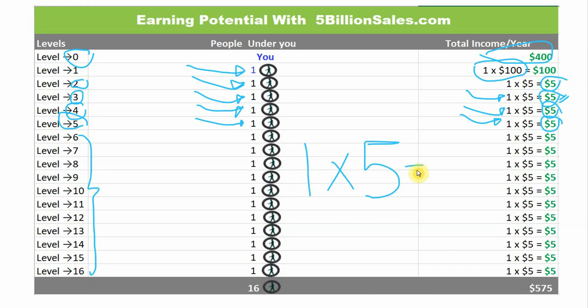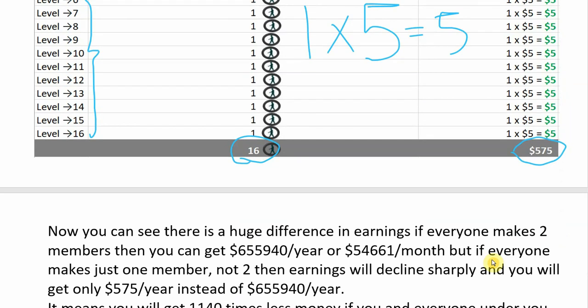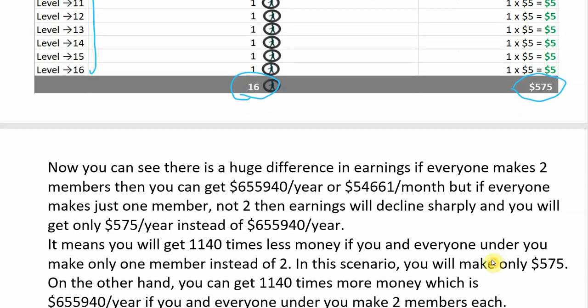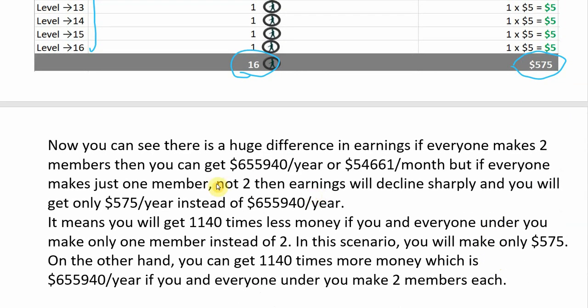If we add all members, then there will be 16 members total, and if you add all income from level 0 to level 16, it will be equal to $575. Now you can see there is a huge difference in earnings. If everyone makes 2 members, then you can get $655,940 per year or $54,661 per month. But if everyone makes just one member, not 2, then earnings will decline sharply, and you will get only